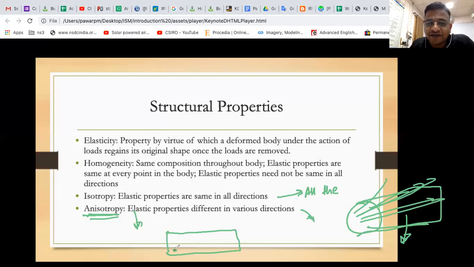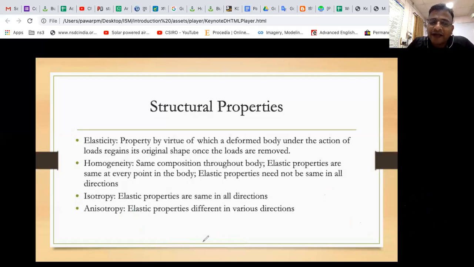If you are interested in civil engineering, if you take an RCC beam, the strength of the beam in this direction is more than the strength in this direction. I'm not talking about bending right now, I'm talking about axial property. If I pull along the steel fiber, that beam will be very strong, whereas if I pull in the perpendicular direction, it will not have that high strength. That's isotropy and anisotropy.